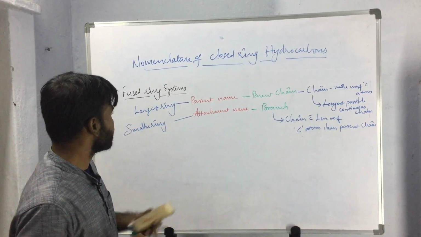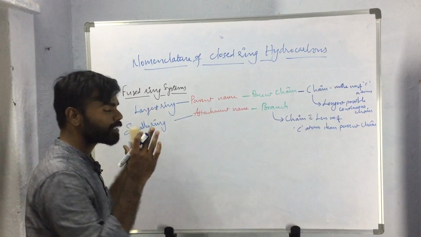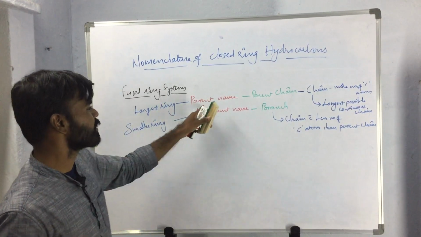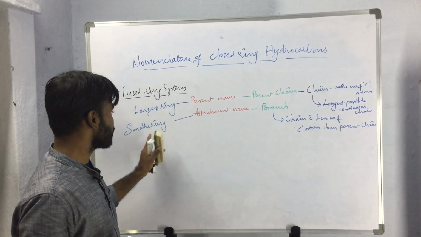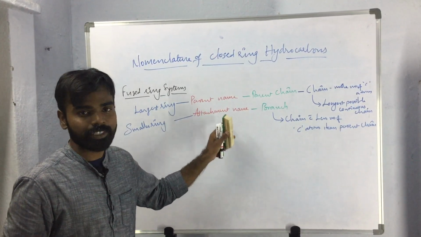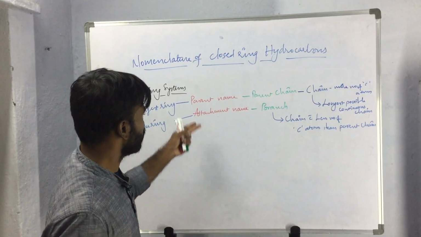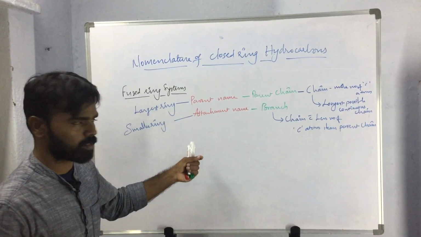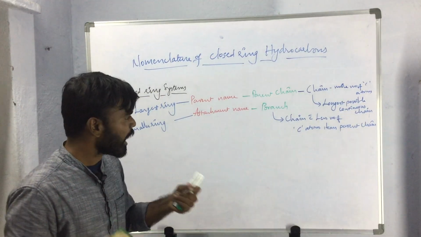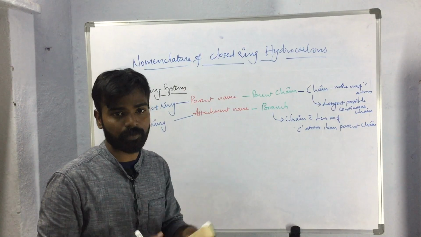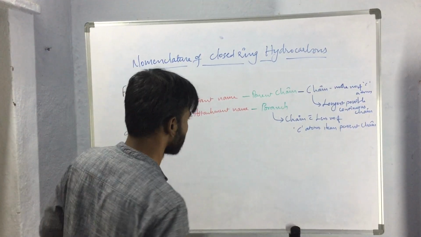So in these fused ring systems, the larger ring will be considered as the parent, whereas the smaller ring will be considered as the attachment here. So now, while writing the names to these fused ring systems, we have some suggestions for parent names and also for attachment names. So what are those suggestions? We will see.